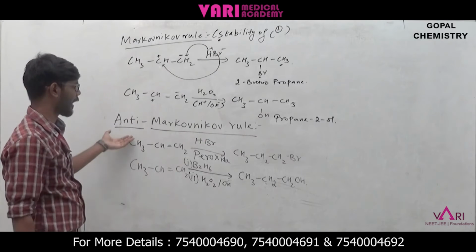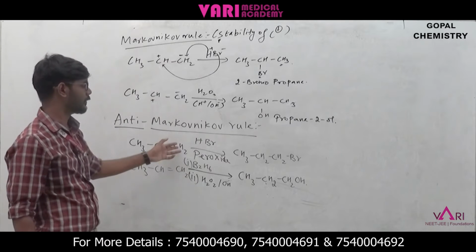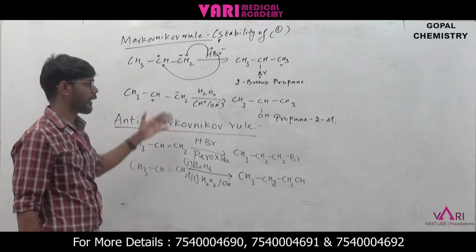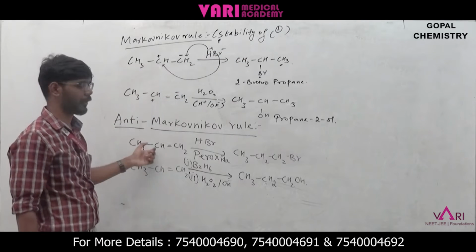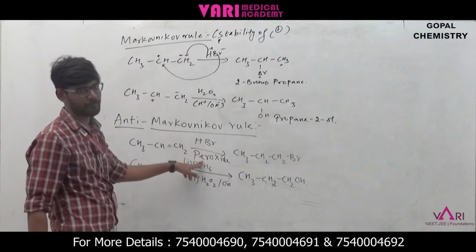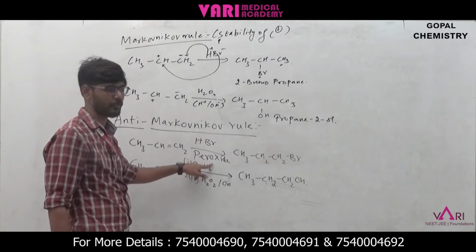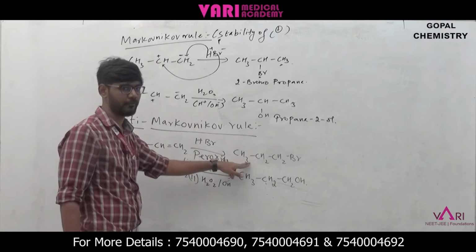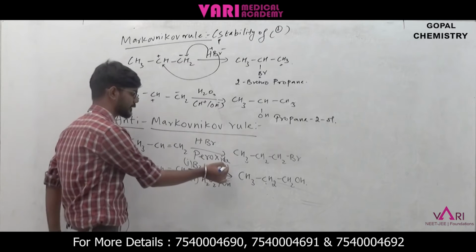Okay, so next one is the anti-Markovnikov rule. Here we would not consider the stability of the carbocation. The name itself says it is against this rule, right? So the stability of the carbocation will not be considered in the anti-Markovnikov rule. Here it is the same HBr, but in the presence of peroxides. This is very important, in the presence of peroxides. With the same reagent and same substrate, the reaction will be different and will give a different product. It is only possible when the peroxide is there.